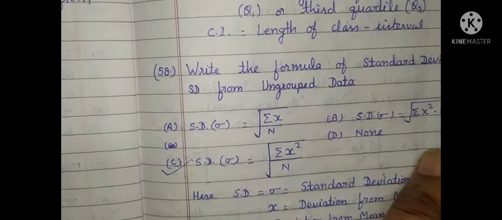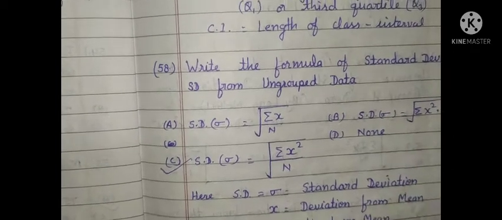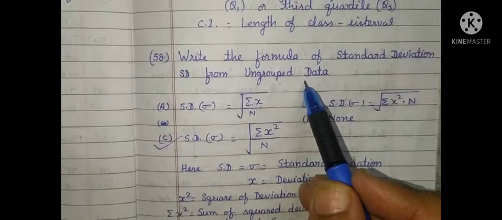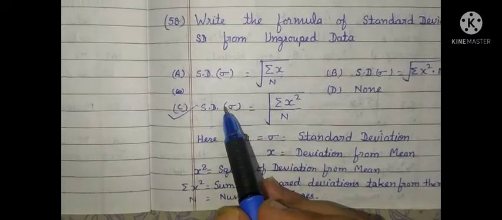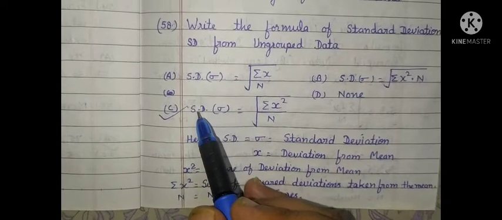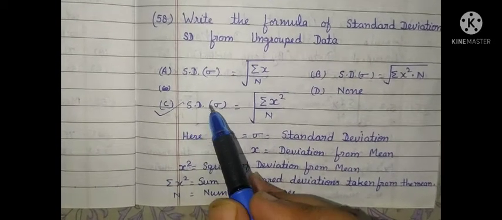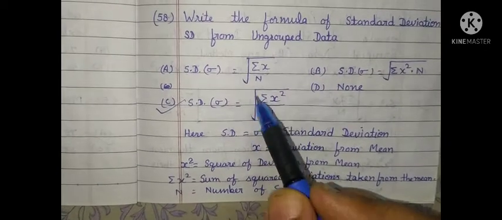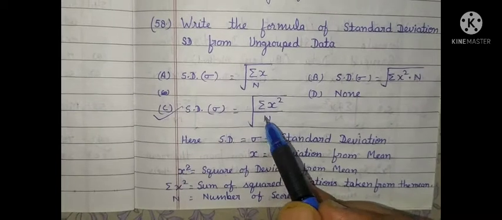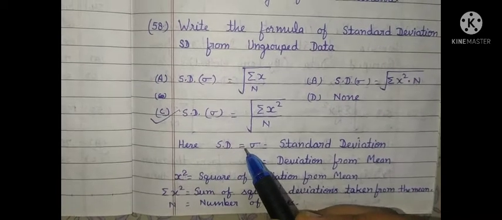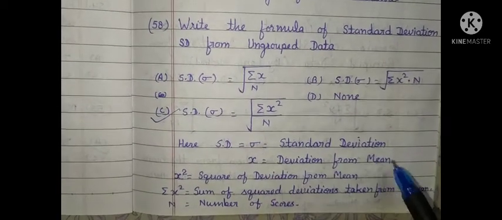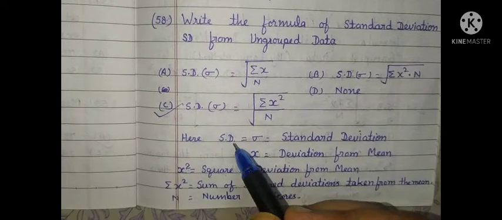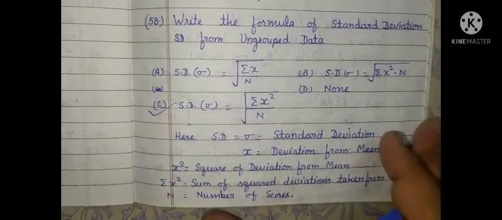Next question is question number 58. Write the formula of standard deviation SD from ungrouped data. Correct answer is SD within bracket sigma. Standard deviation is represented by SD or sigma is equal to under root sigma x square by n. Here SD is equal to sigma is equal to standard deviation. So standard deviation is represented by either SD or sigma.